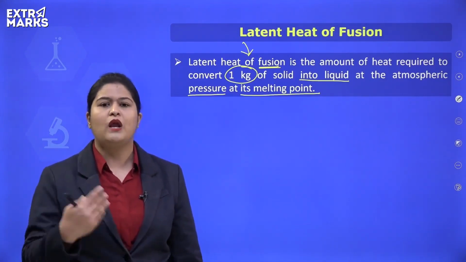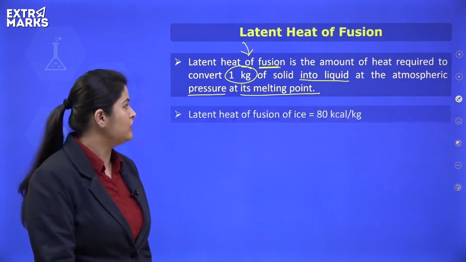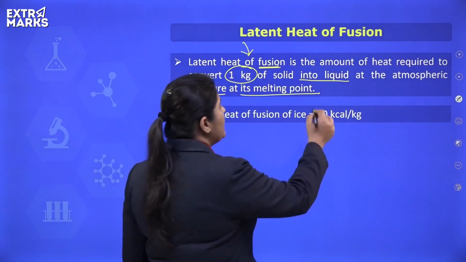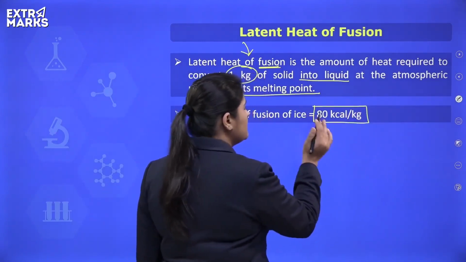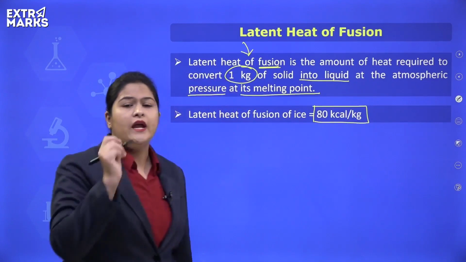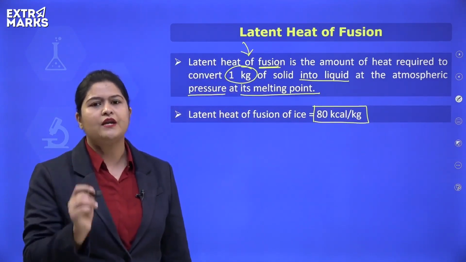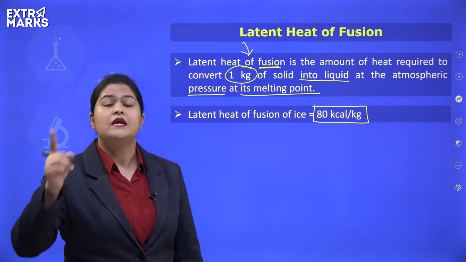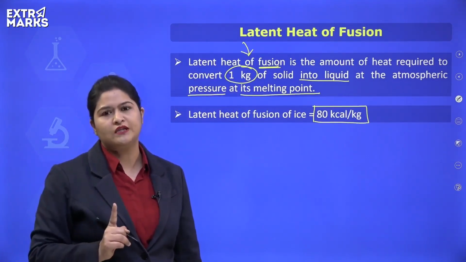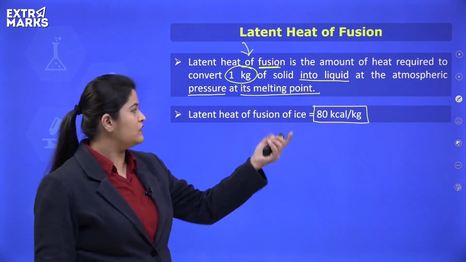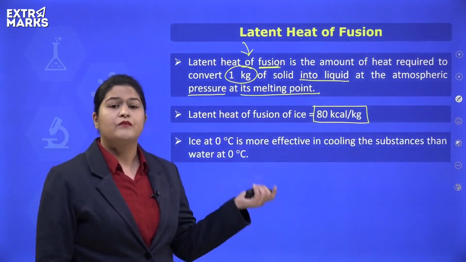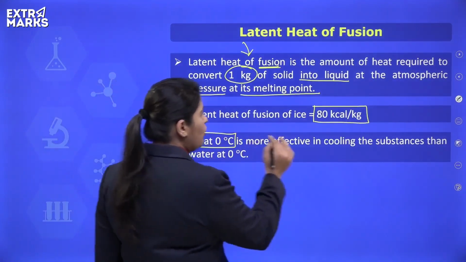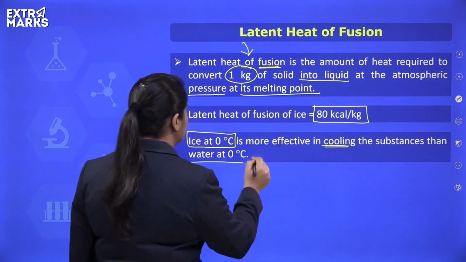Different solid substances will have different values of latent heat of fusion. For example, the latent heat of fusion for ice is 80 kilocalories per kg. What does this mean? This means that 80 kilocalories of heat energy is required to convert 1 kg of ice into liquid state, maintaining the temperature at 0 degrees Celsius. Okay, so that is what this particular thing means, and this is the reason why ice at 0 degrees Celsius is more effective in cooling than water at 0 degrees Celsius.